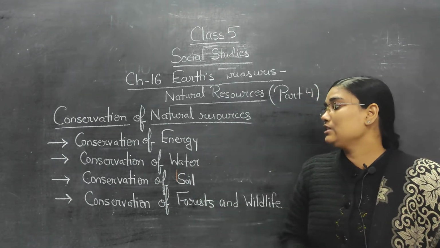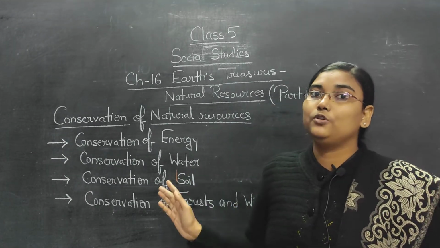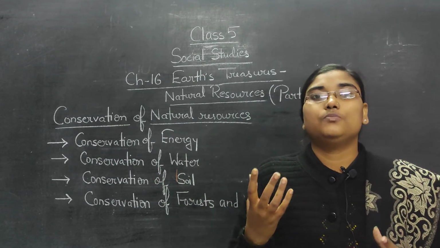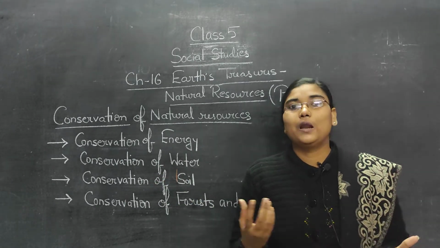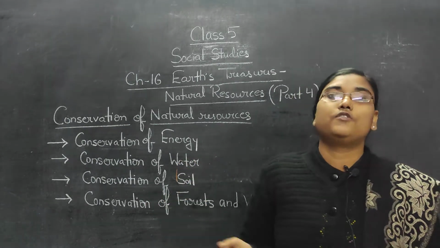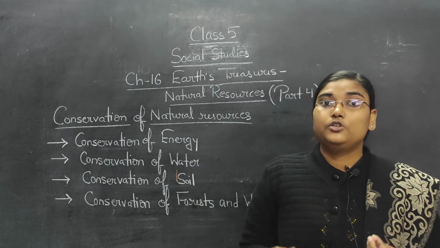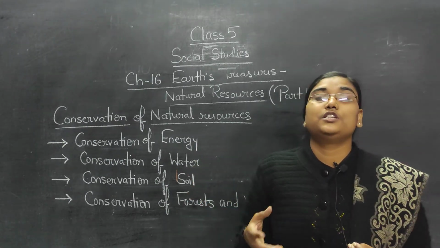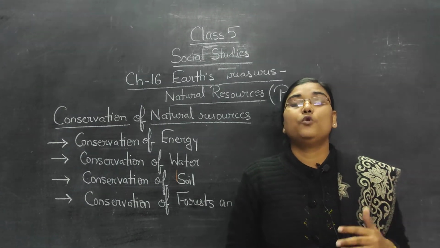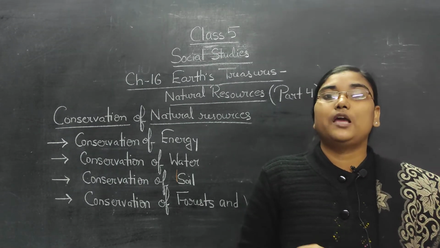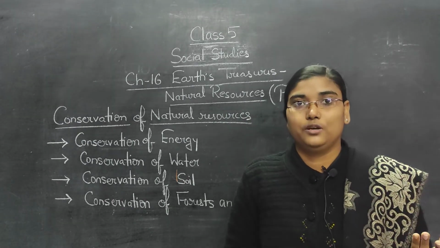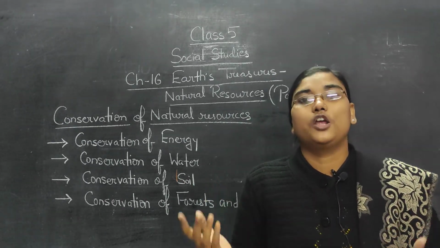Now the next one is conservation of soil. As we know, soil is very important for the life system on the earth, because soil is important for the production of crops, plants, fruits, vegetables, etc. If there is no soil, there will be no life. But today, soil erosion is a very great problem to us. For this, we can plant more and more trees which can bind the soil, and it will reduce soil erosion. Soil will not flow away with the rainwater.